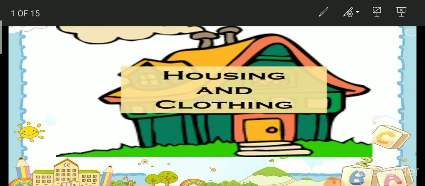Today we are going to start our new chapter number 9, Housing and Clothing. In this chapter you will learn about need for a house, rooms in a house, need for clothes and types of clothes.